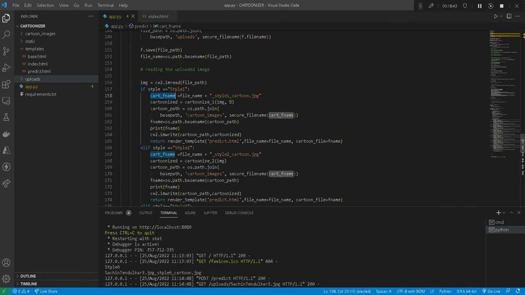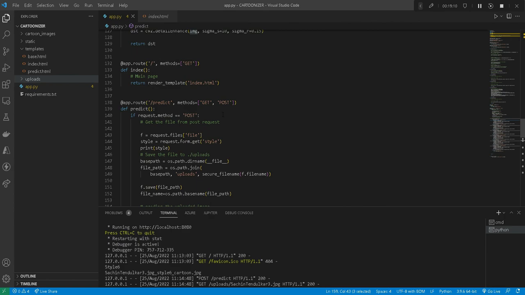Next we'll also create the path, at which location it will be stored. So this is our cartoon images location. And now what we have to store is the cartoonized image, where we are supplying under the method cartoonize underscore 1 this img, which is our image object, and 8 is the number of clusters or the block size.